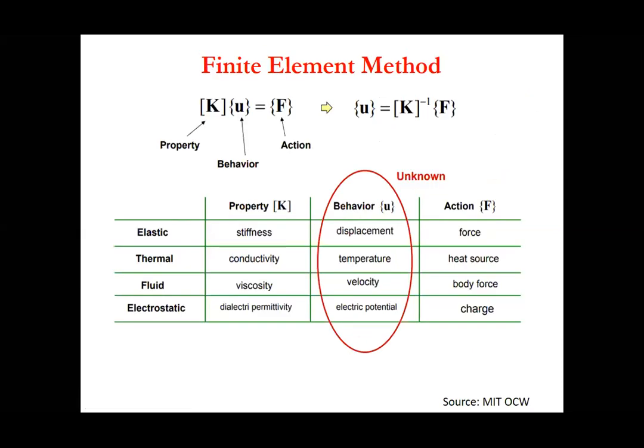Now, as I said, this is the equation that we saw earlier also: K times U is equal to F. F is basically action, K is the property, and U is basically your behavior. So if you know two of them, you can always determine the third one.